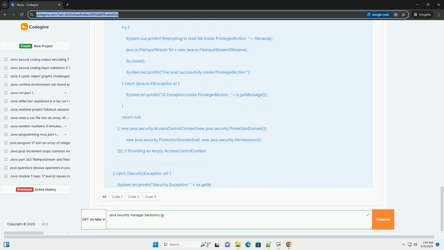2. The Security Manager's role. The Security Manager provides a mechanism for access control, determining whether a piece of code has permission to perform a specific operation, for example reading a file, opening a network connection, or accessing system properties.